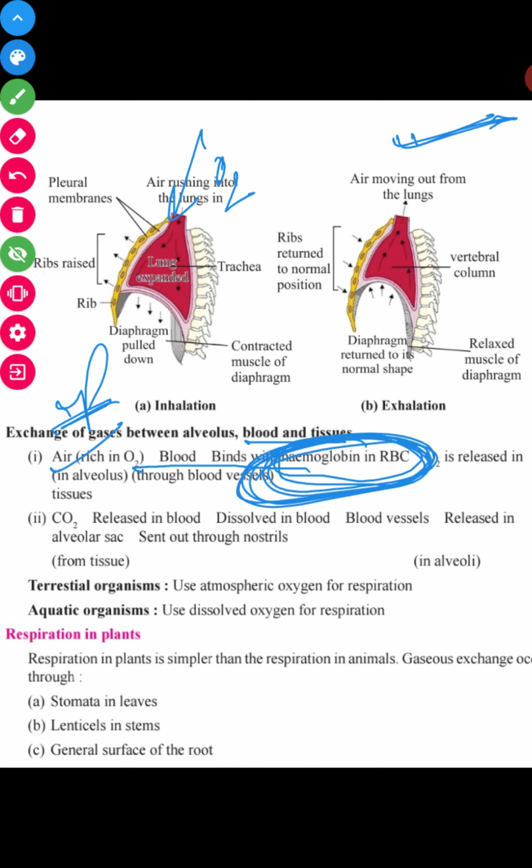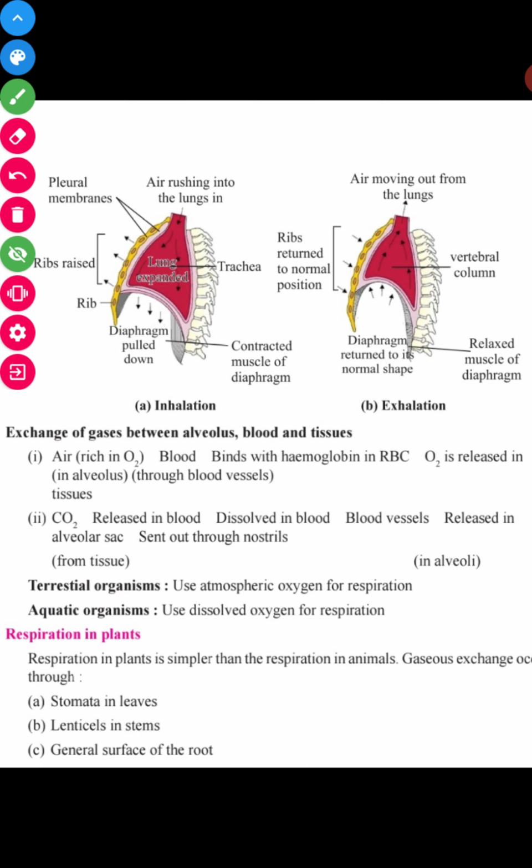So this O2 binds with hemoglobin and forms oxyhemoglobin, and O2 is released through the blood vessels into tissues.